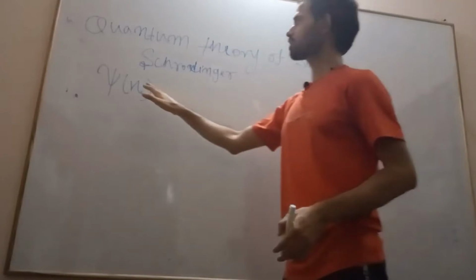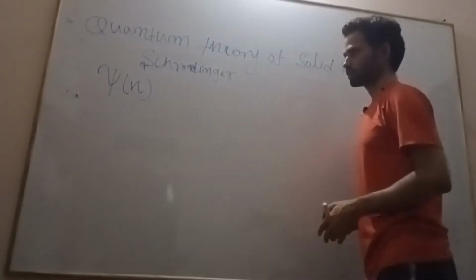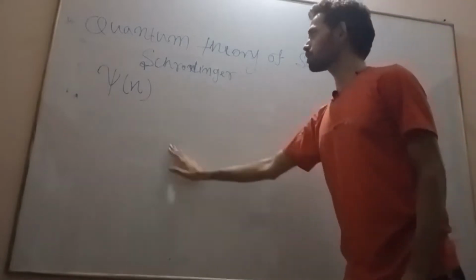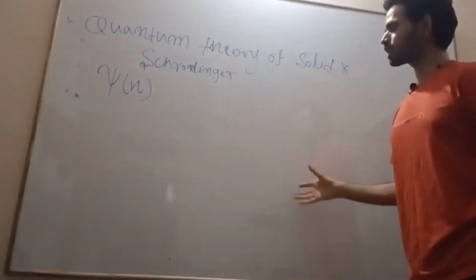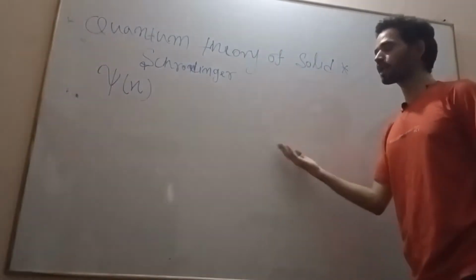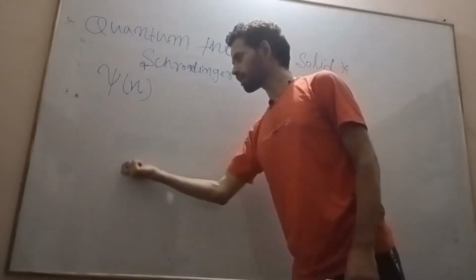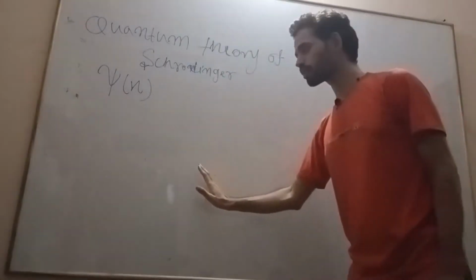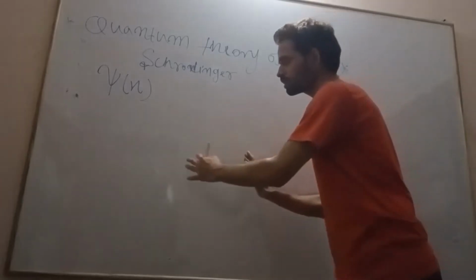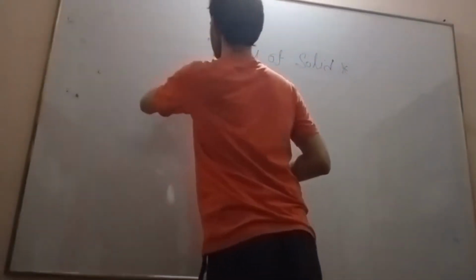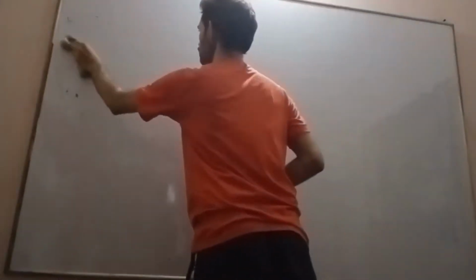So this is the wave function. Now we will obtain the Schrodinger wave equation. The Schrodinger wave equation is very important. With the help of this we can describe the behavior of an electron, or the motion of an electron within the crystal. So now we will see the Schrodinger wave equation first.